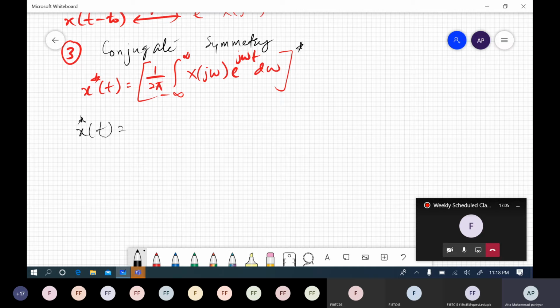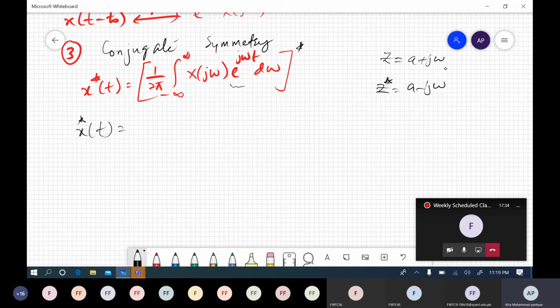must be equal to, now first of all we must know what a conjugate is, right? So z is equal to, for example, a real component plus an imaginary component. If you conjugate this z, then this must be equal to a minus j b, meaning the imaginary component is always negated.